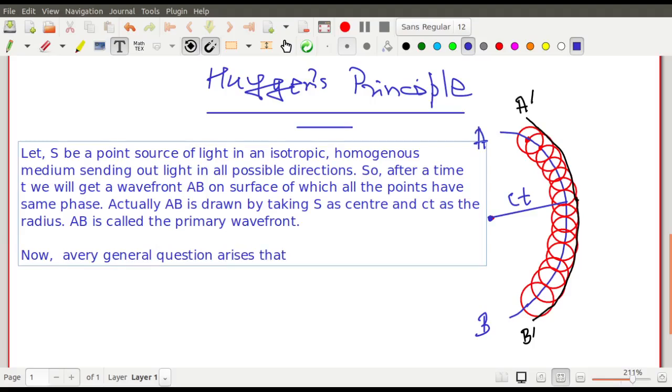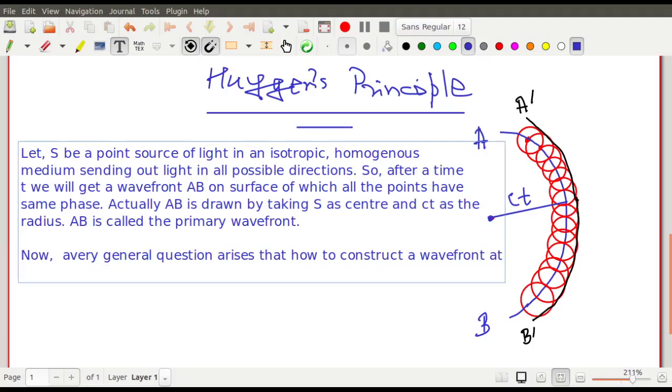That is, how to construct a wavefront at any later instant of time, t plus delta t.